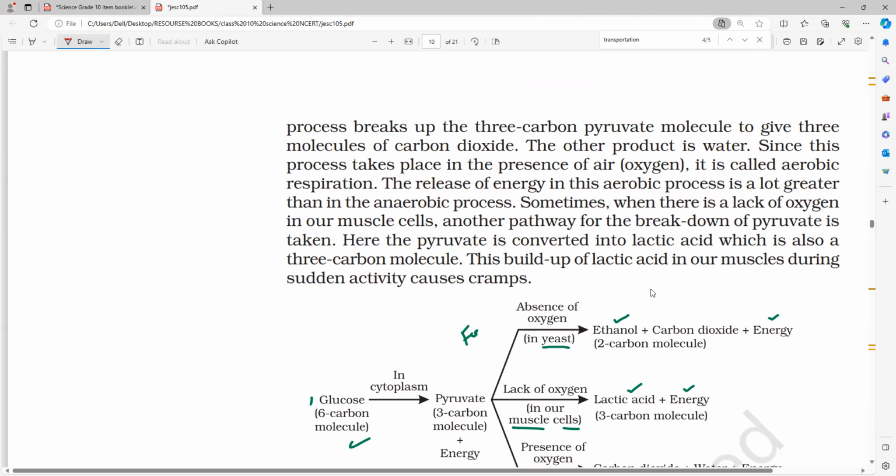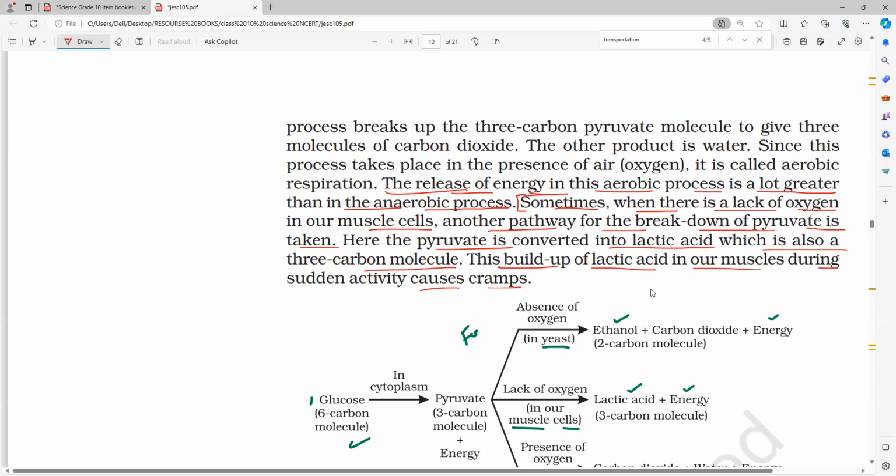Directly we can find. The release of energy in this aerobic process is a lot greater than in the anaerobic process. Sometimes, when there is a lack of oxygen in our muscle cells, another pathway for the breakdown of pyruvate takes place. It converts into lactic acid, which is also a 3-carbon molecule. So this build-up of lactic acid and sudden activity causes cramps. So here clearly they are mentioning the release of energy.